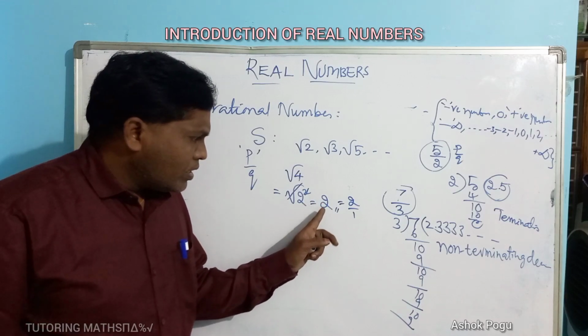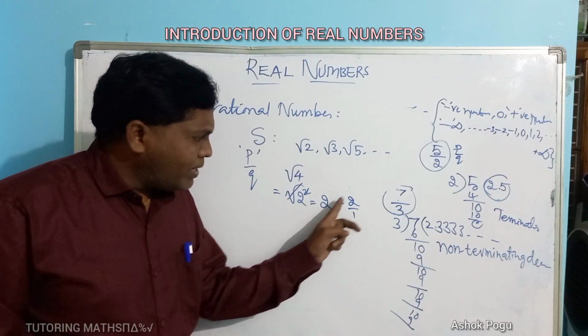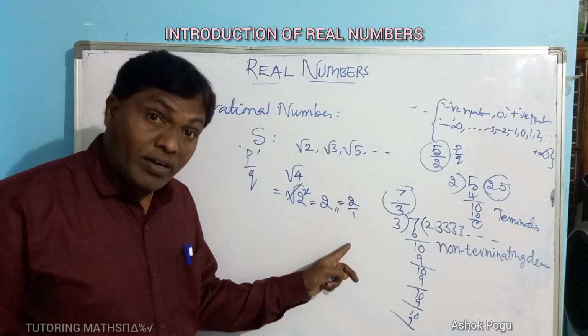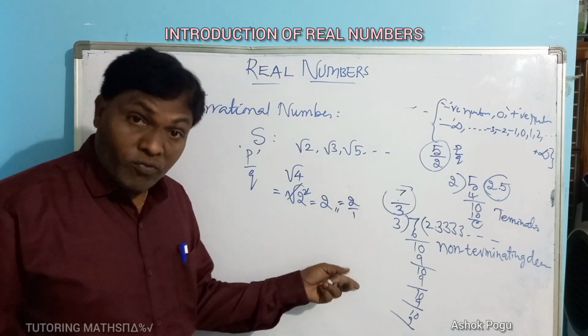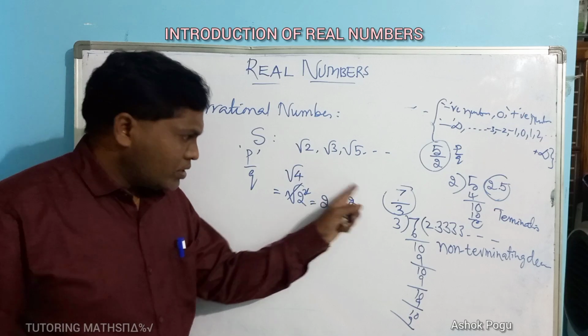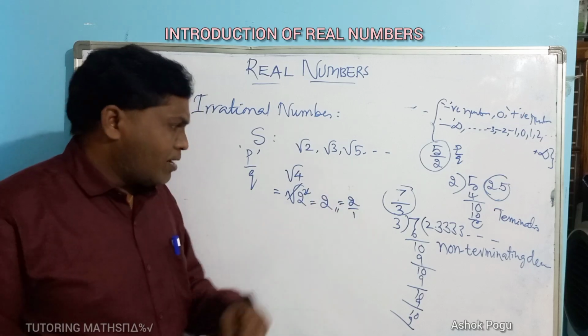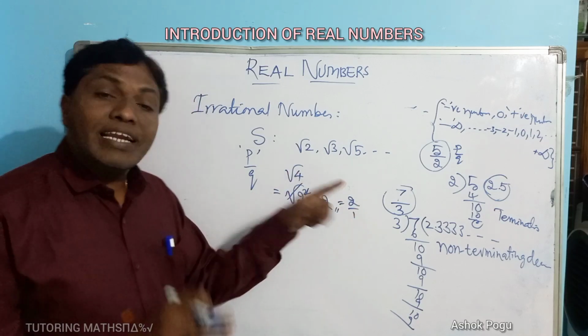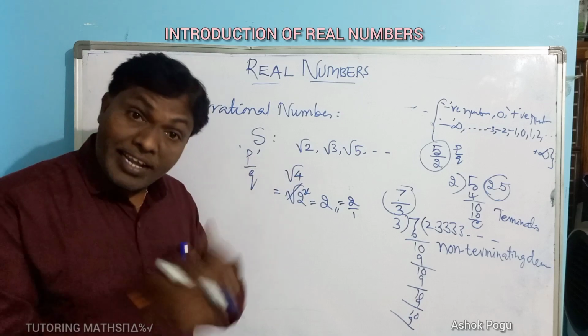2 by 1 is nothing but 2. This is also p by q form, a rational number. So root 4 is a rational number. It is not an irrational number.